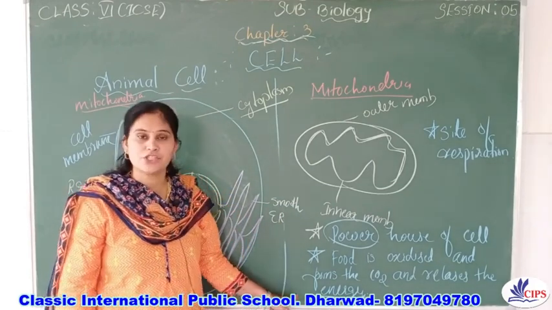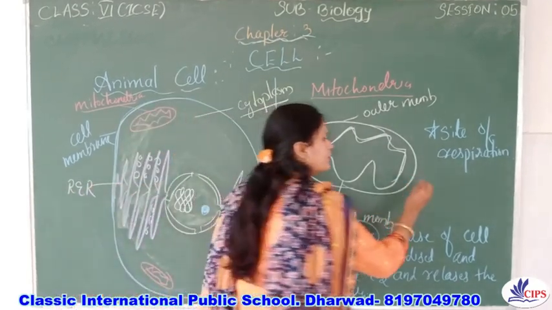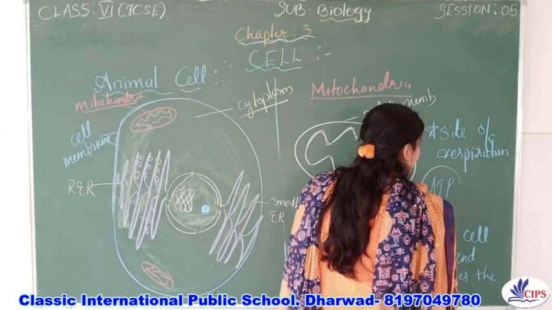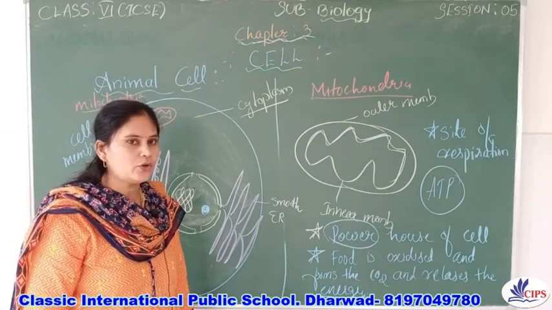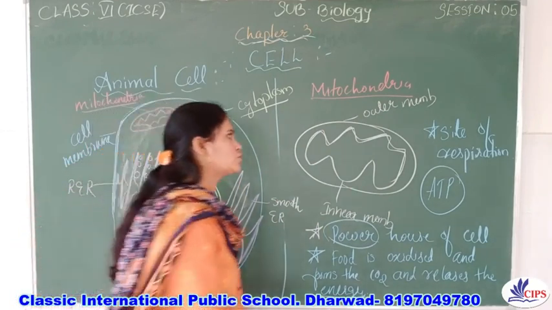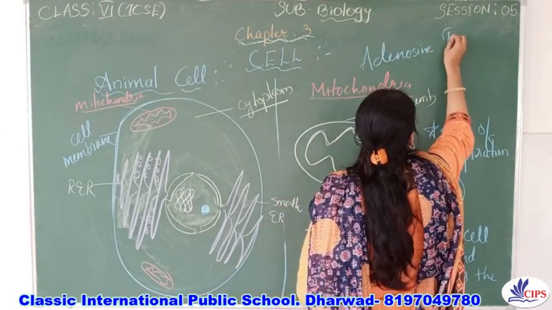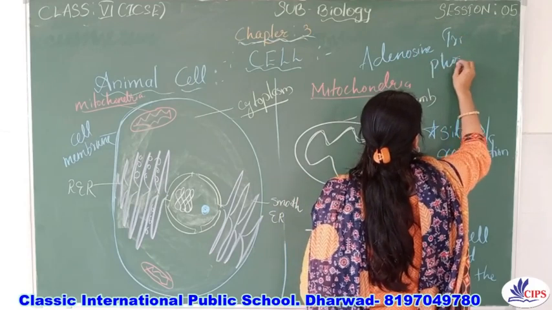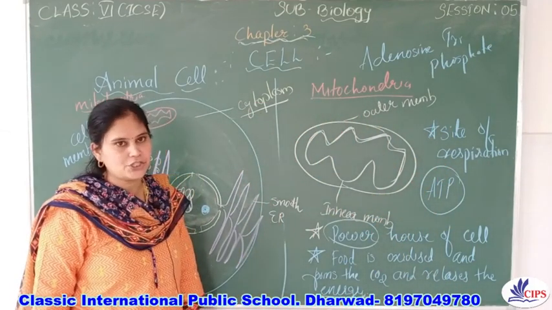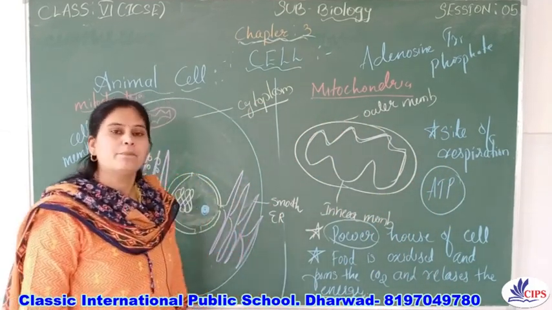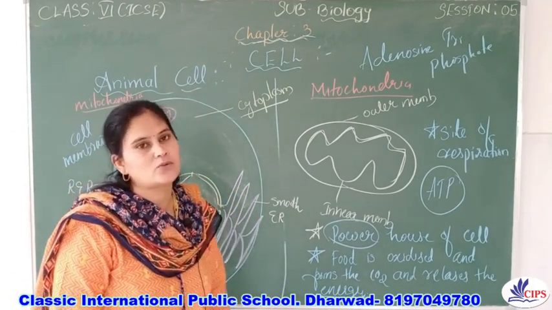And the energy which is liberated by the mitochondria is stored in the form of ATP molecule. What is ATP molecule? It is adenosine triphosphate. Right? So in the mitochondria, you have to remember these are the site of respiration. The food is oxidized, producing carbon dioxide and releasing the energy. Hence it is called the powerhouse of the cell.